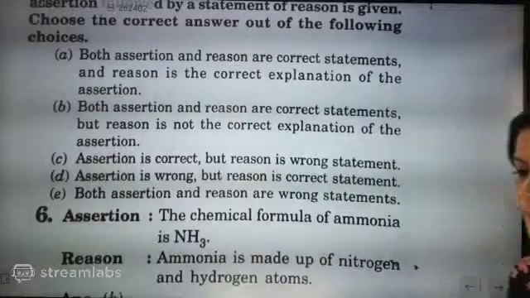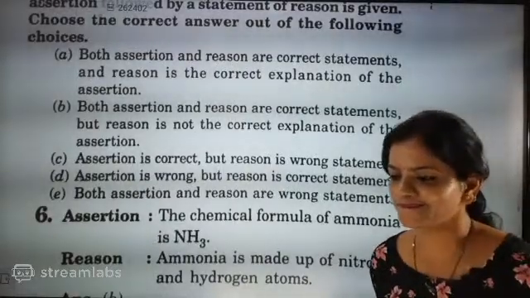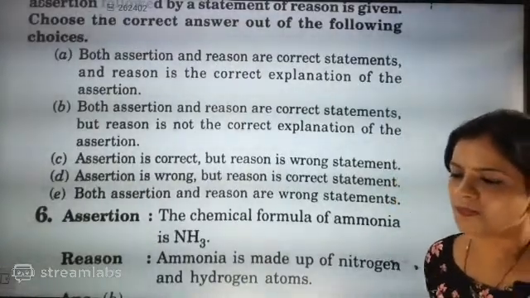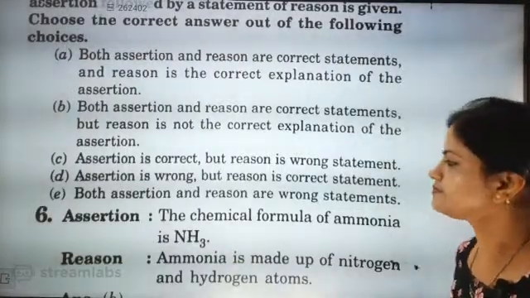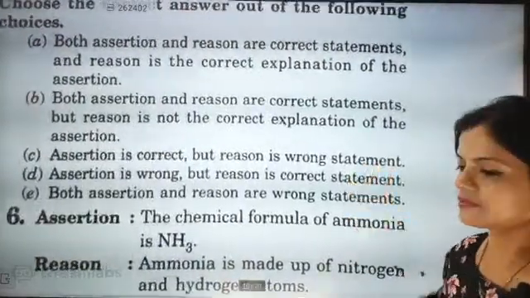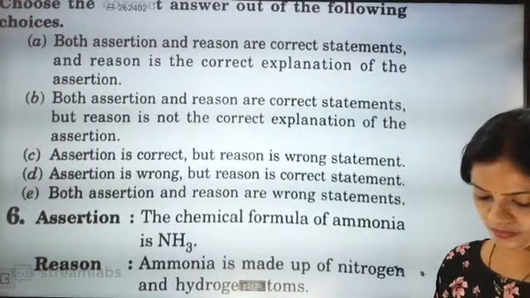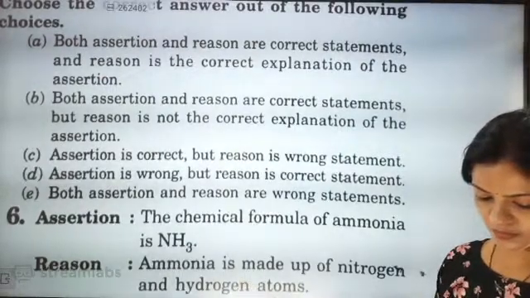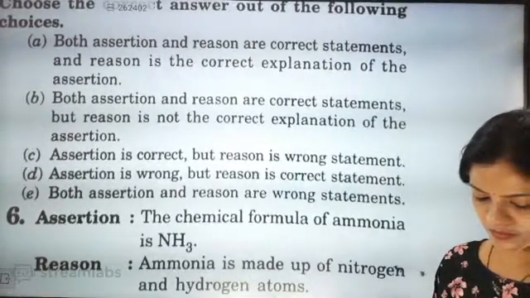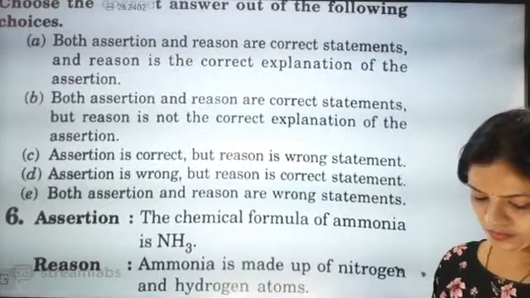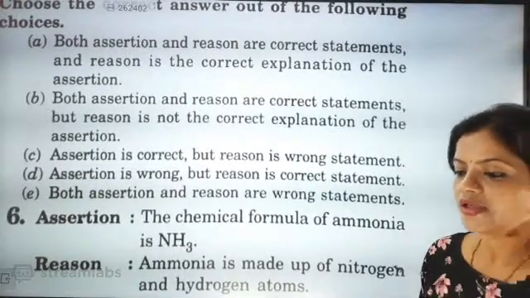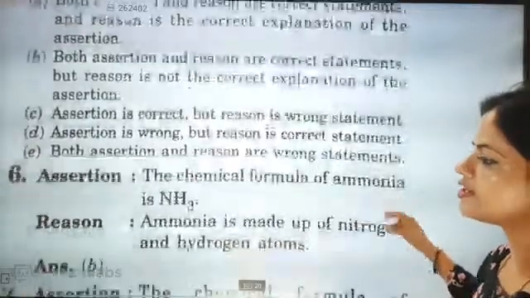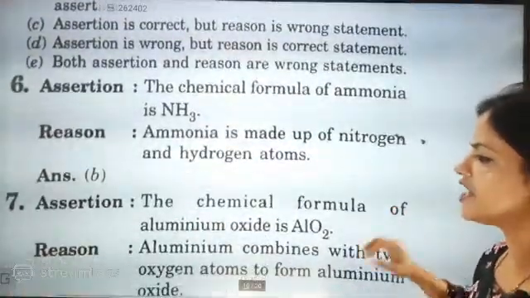What is the answer? Yes, they both are independent. They are not connected to each other. So B is the answer.